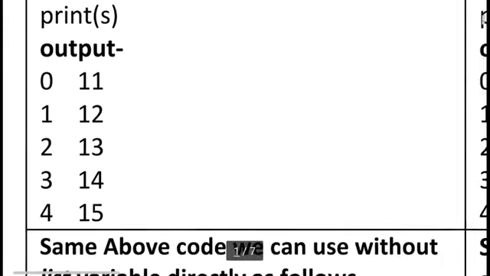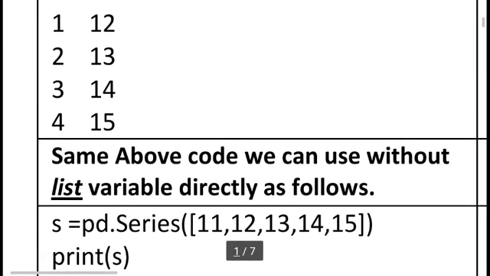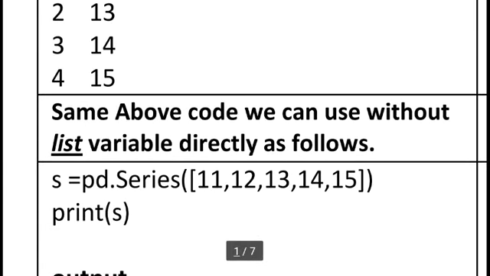You can see the same code above. We can write S equal to pd.Series, and directly use 11, 12, 13, 14 and 15, because the square bracket is the list concept we are using here, but we do not need the list variable. We directly pass the whole list values here, so one statement is reduced.